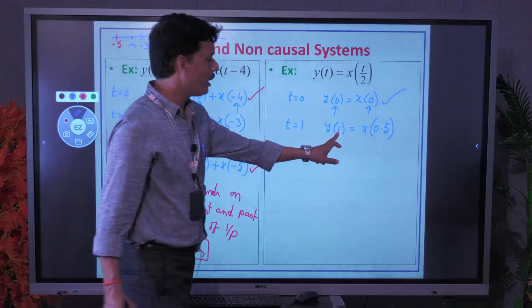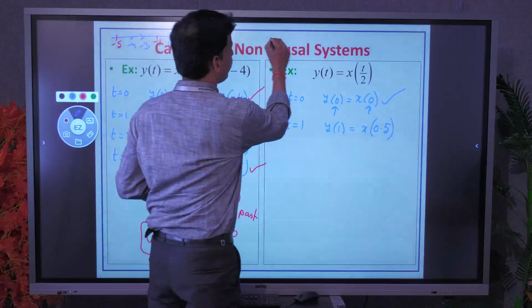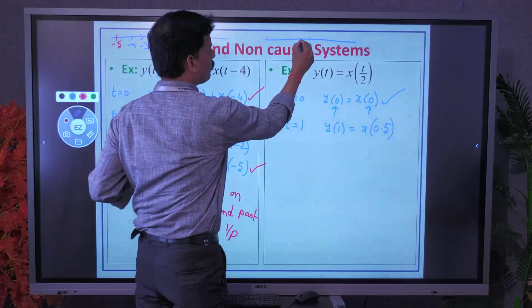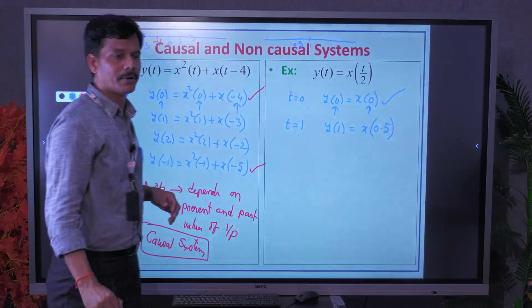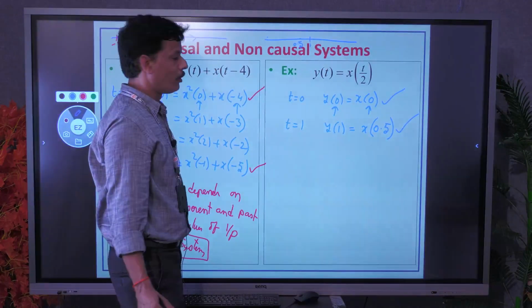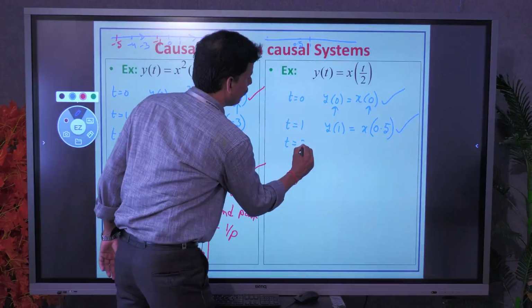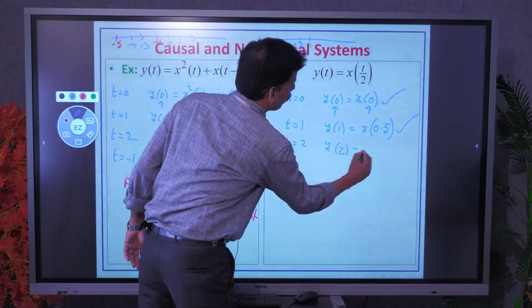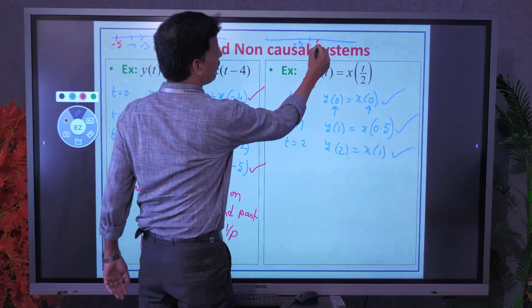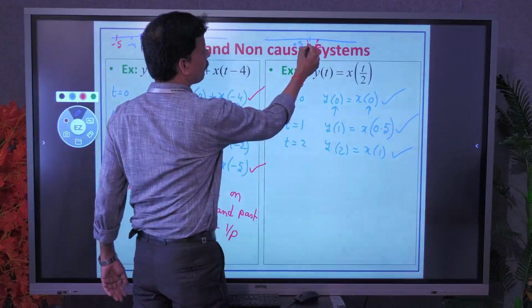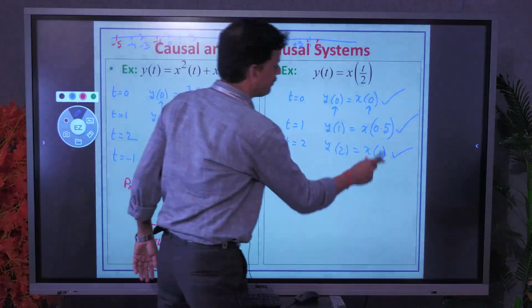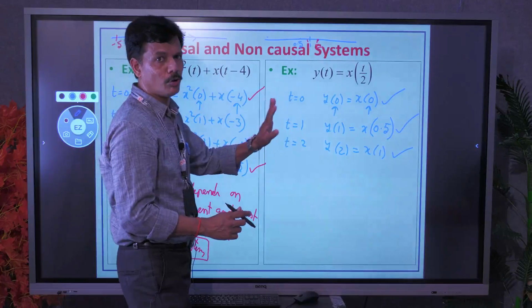Now you are at 1. Using the same concept, for 1, 0.5 is already over, passed. So for positive values of t, the condition is satisfied, no problem. Similarly, for t equal to 2, y of 2 equal to x of 1. Here the output at 2 depends on the input at 1, and for 2, 1 is already over, passed. So here also the condition is satisfied. For positive values, no problem.